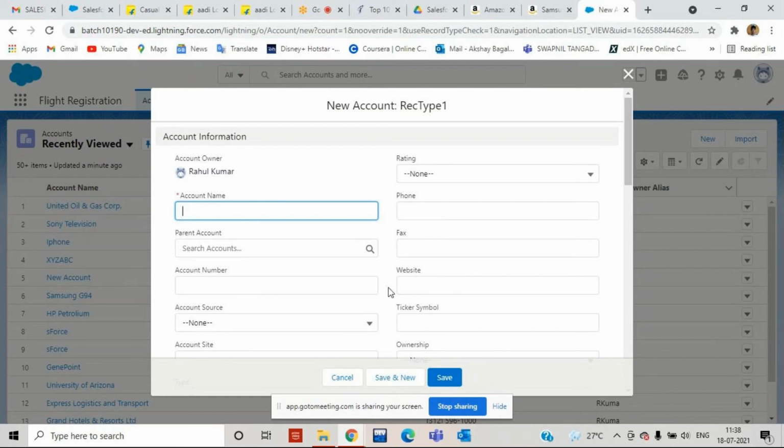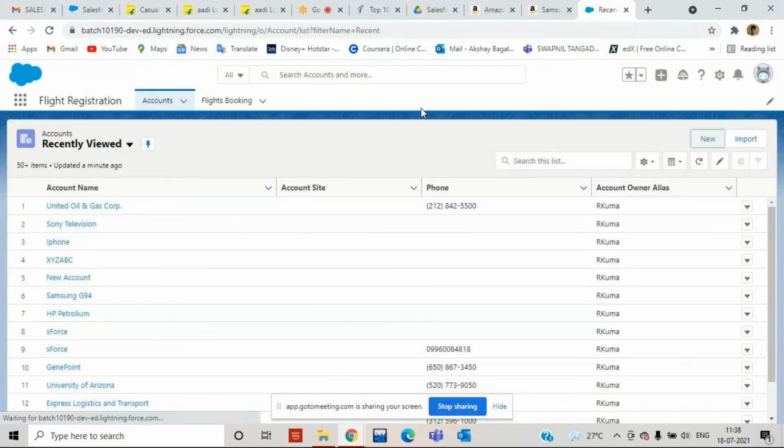But don't worry. Either it will be a configuration or it will be a development. Everything we are going to start with the zero level, right? Now, suppose I want to open my own electronics. I want an electronics tab. Yes, I can provide it. As a developer, I can build the functionality, I can provide the tab also, and I can give them functionality.